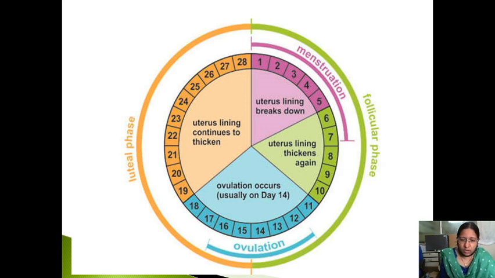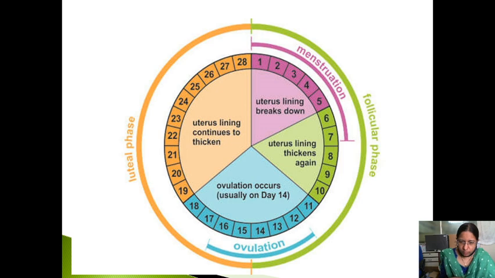It is interesting to know that in the presence of estrogen and progesterone, estrogen cannot produce positive feedback to the anterior pituitary. Now here in the follicular phase, you will have more of the hormones FSH and estrogen. Here in the luteal phase, more of the hormone will be LH.